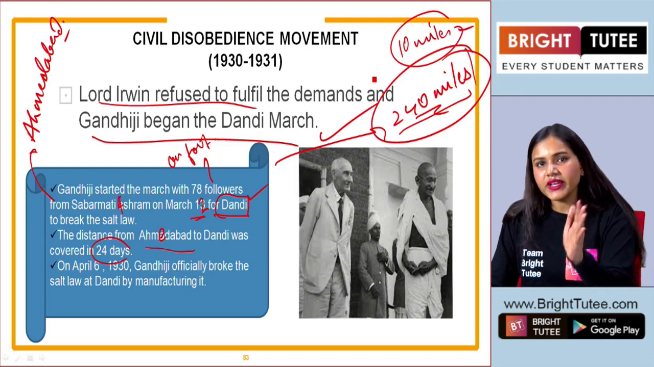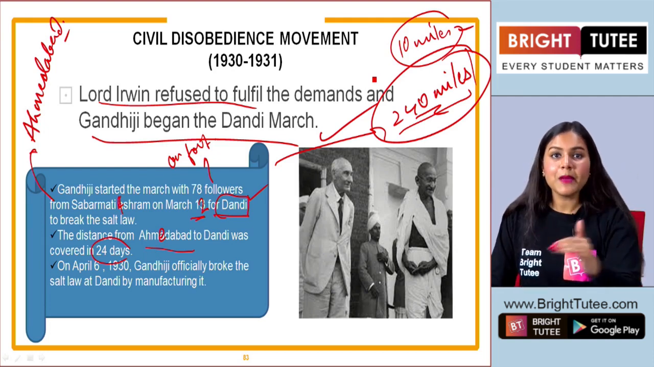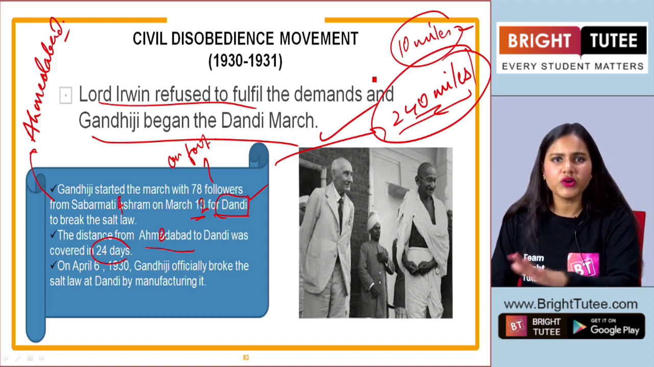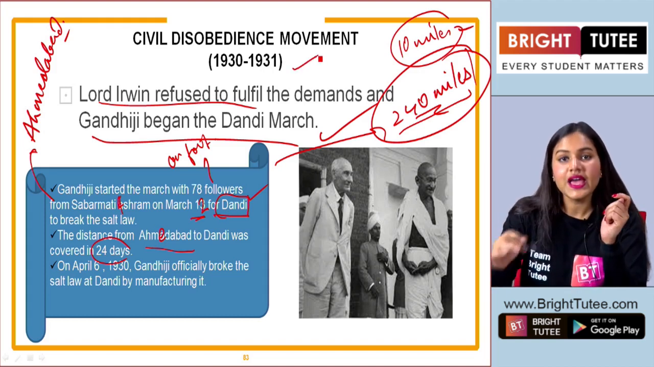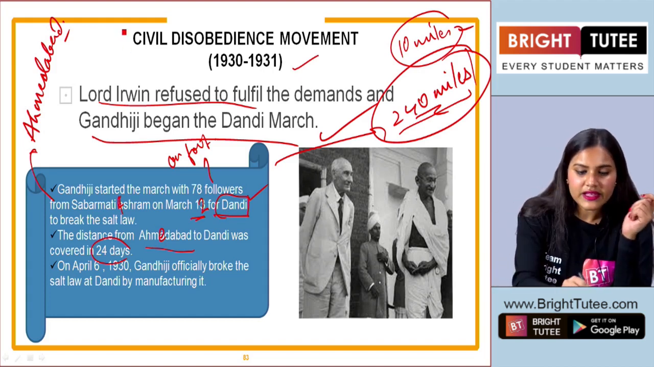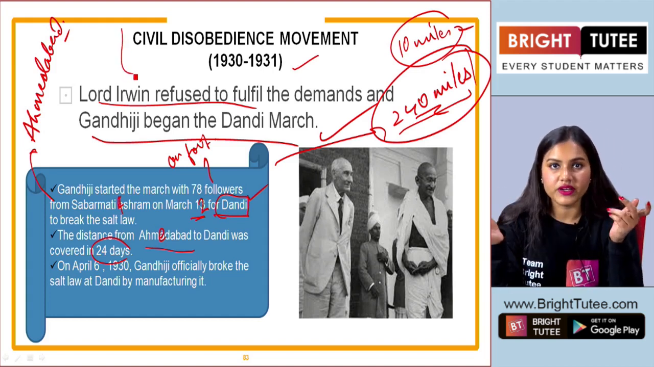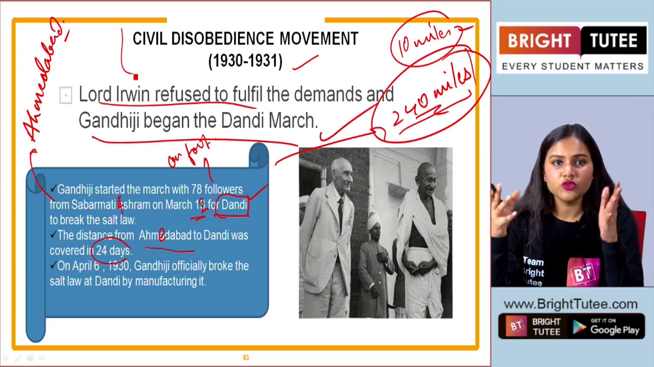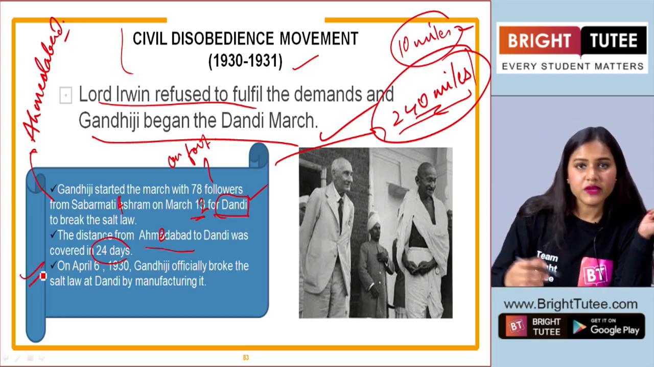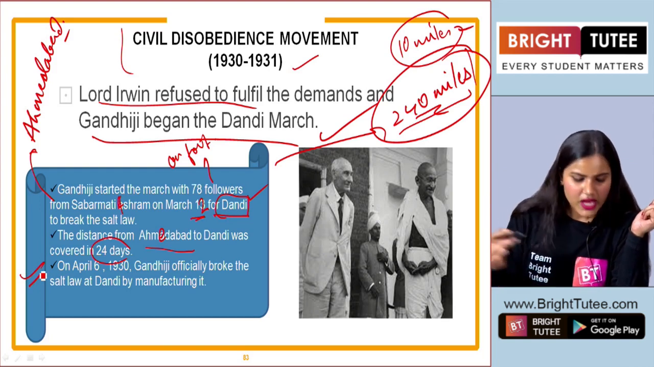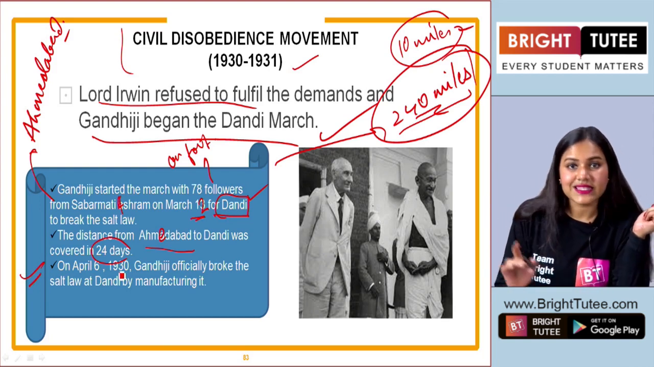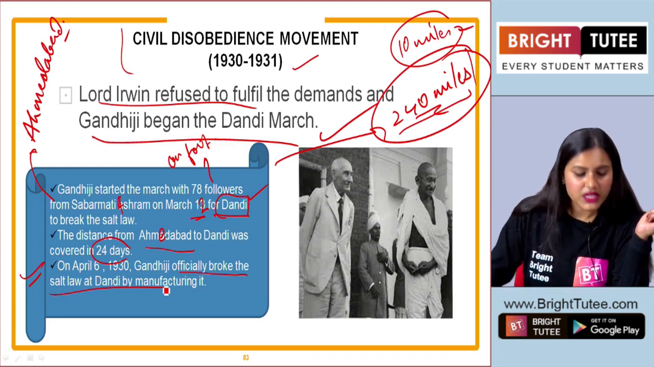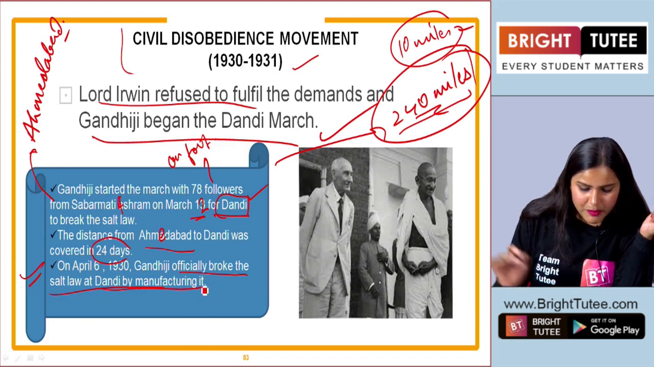He started with 78 people, but on the way, many more people, be it men, women, children, everyone joined Gandhiji on this cause, and they supported him in the civil disobedience movement, right? They saw him as their leader, and they decided to go and walk with him and support him in this march.